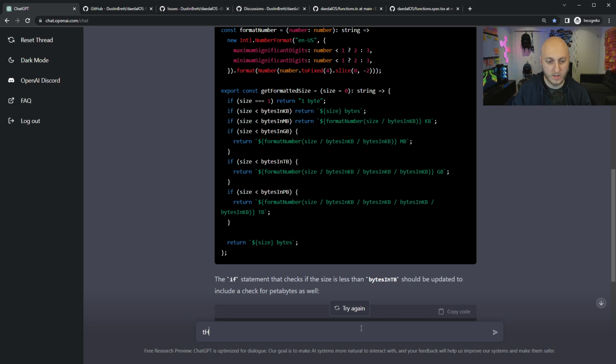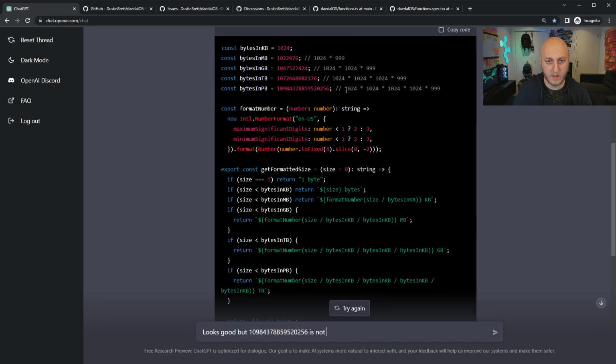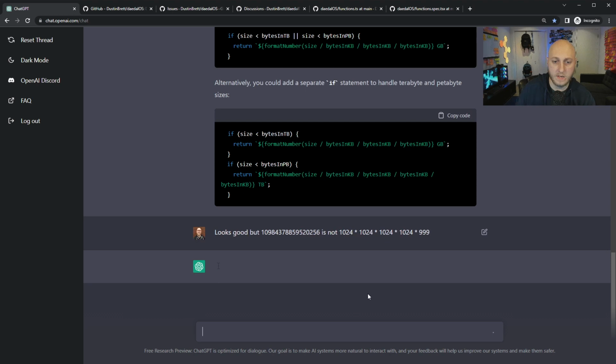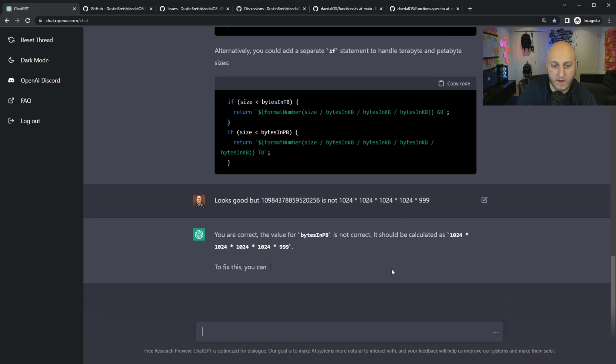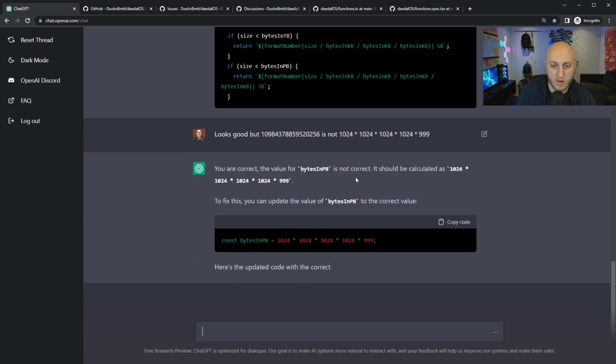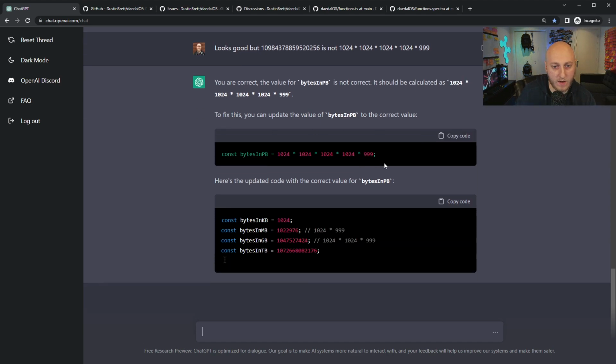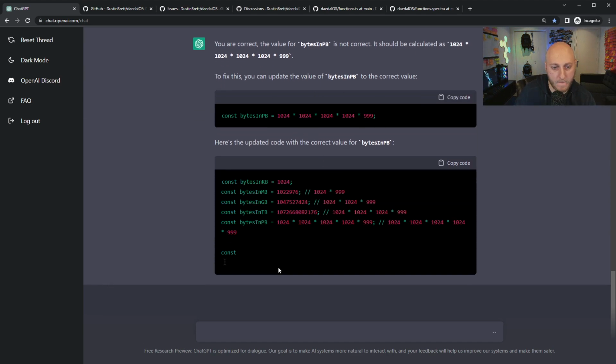Looks good, but whatever the hell that number is, I'm not going to speak it out loud because it's too big, is not this. Let's call it on that. It responds: you're correct, the value for bytes and petabyte is not correct. It should be calculated as that. To fix this, you can update the value. Okay.